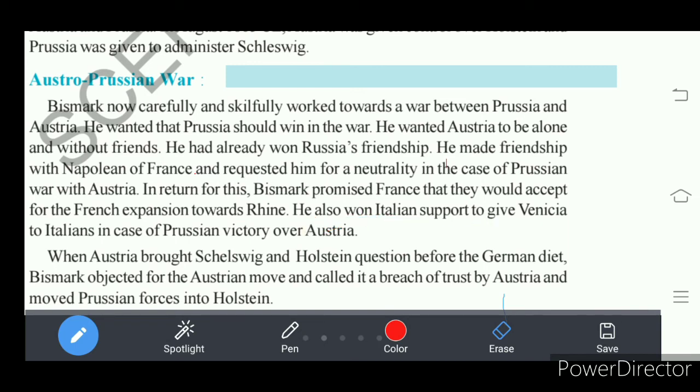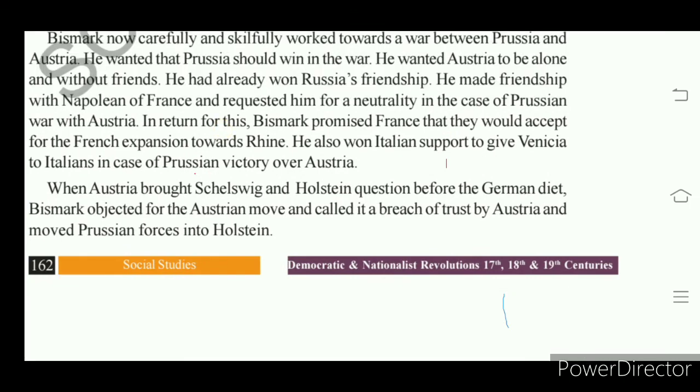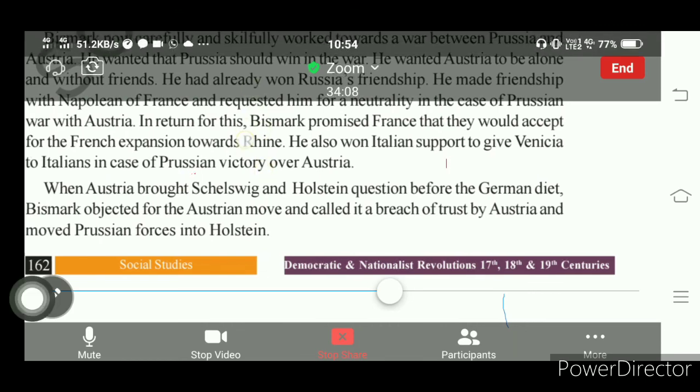So here, anyway, Austria brought the Schleswig and Holstein question before the German Diet, and there Bismarck objected that Austria broke the agreement which was between Prussia and Austria, understand. In that way the war started between Austria and Prussia, understand.